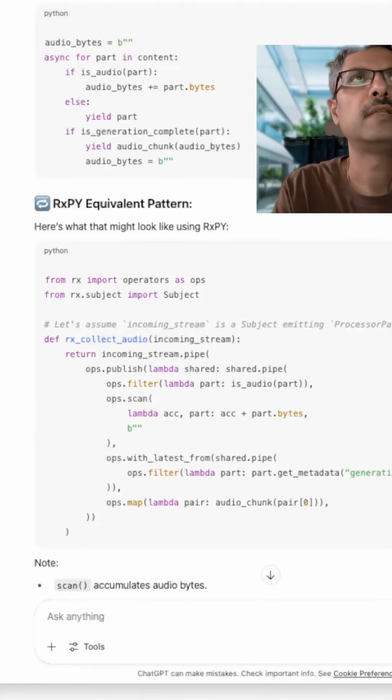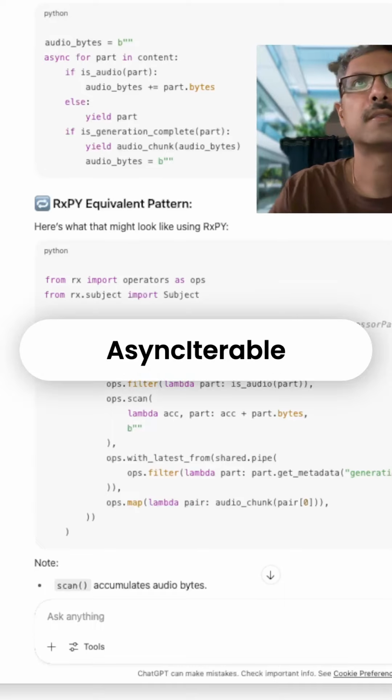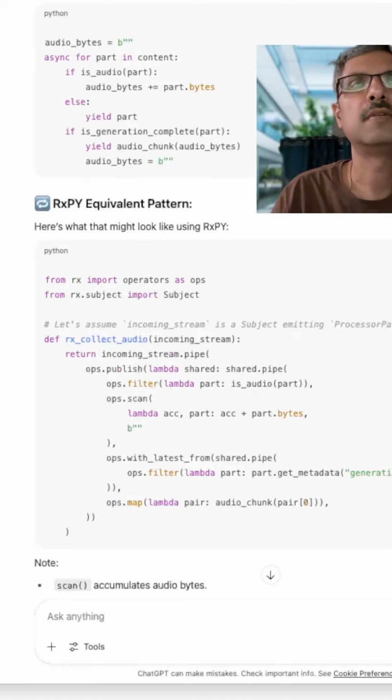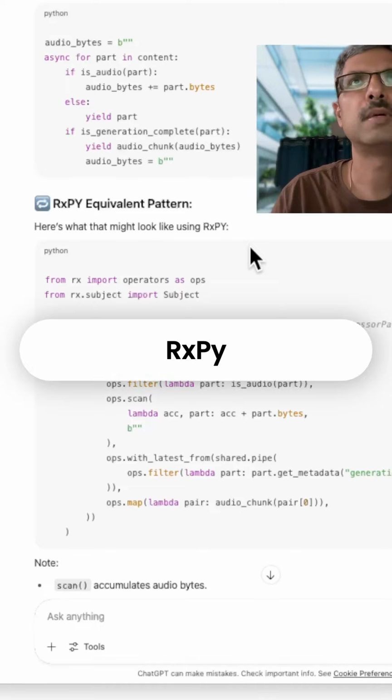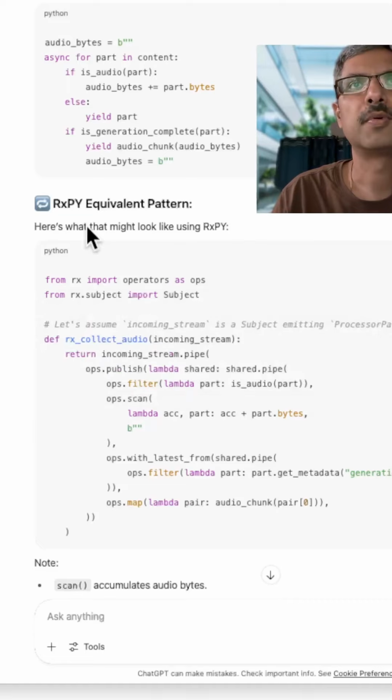Building live agents, multimodal agents over video, audio, and text involves writing programs over streams, handling streams directly over audio and video data. So the common patterns are these async iterable patterns where the data arrives iteratively and asynchronously. A traditional way of doing streaming programs is through the RxPy library, reactive programming over streams.